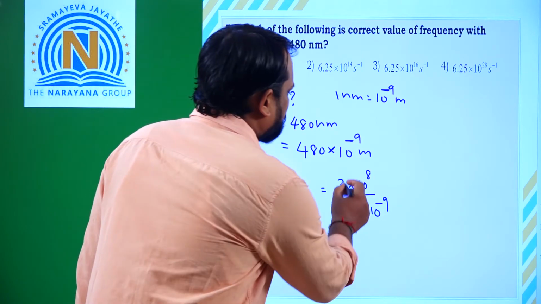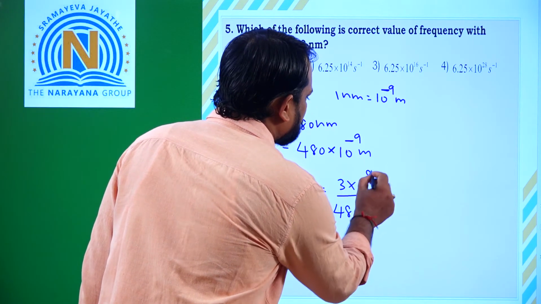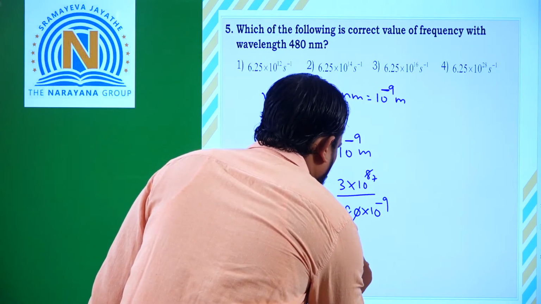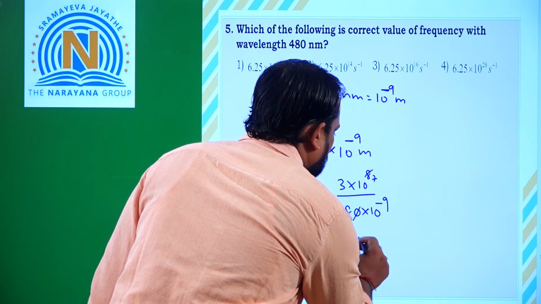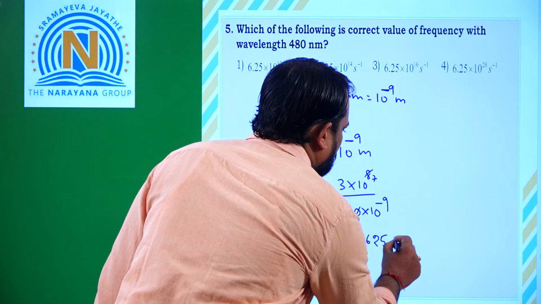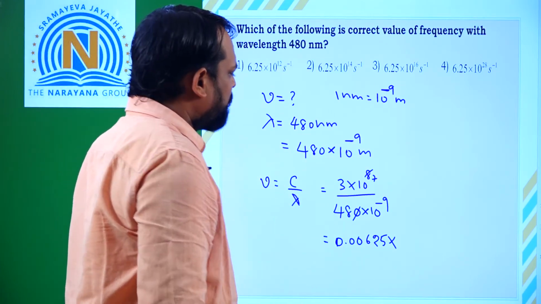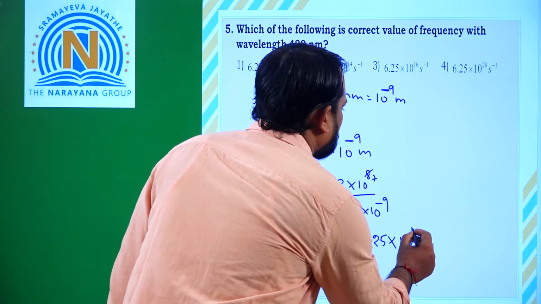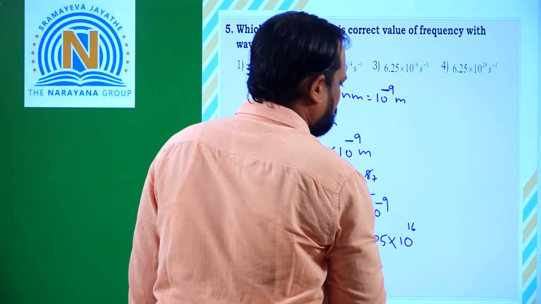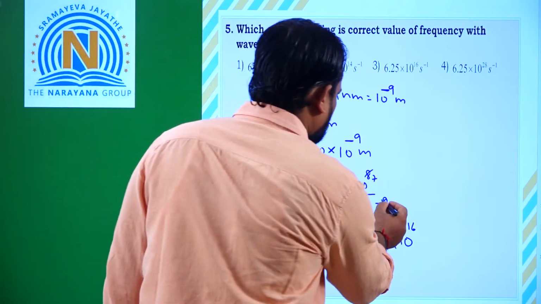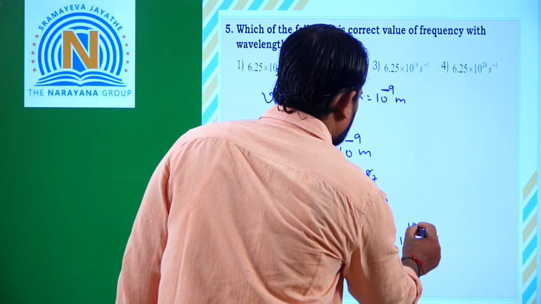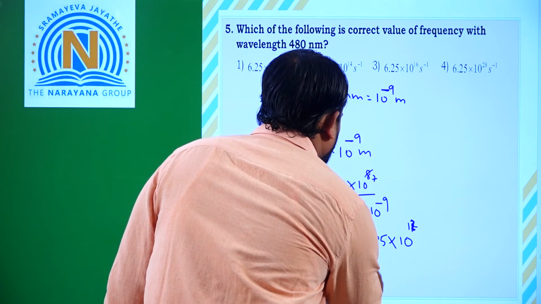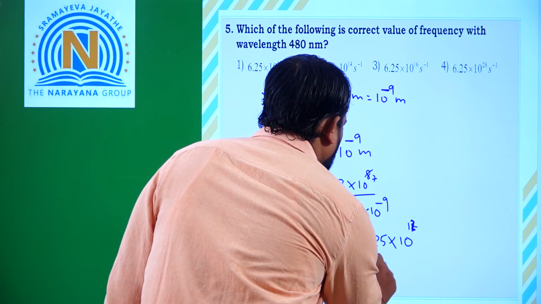So for simplifying this, 3 by 48 and all those, we will get 0.00625 into 10 to the power of 17.